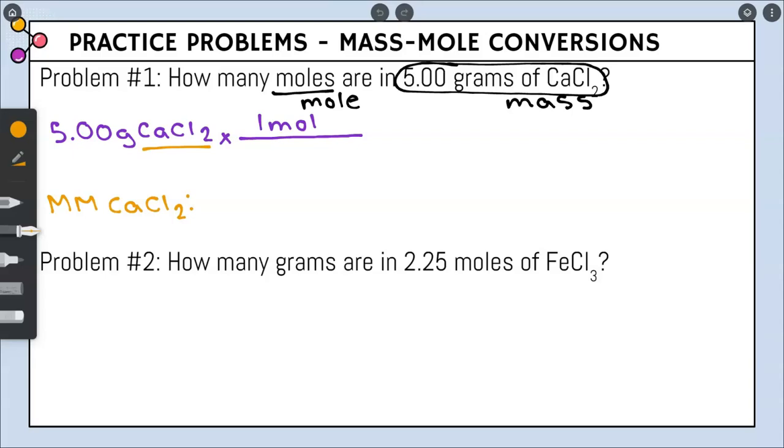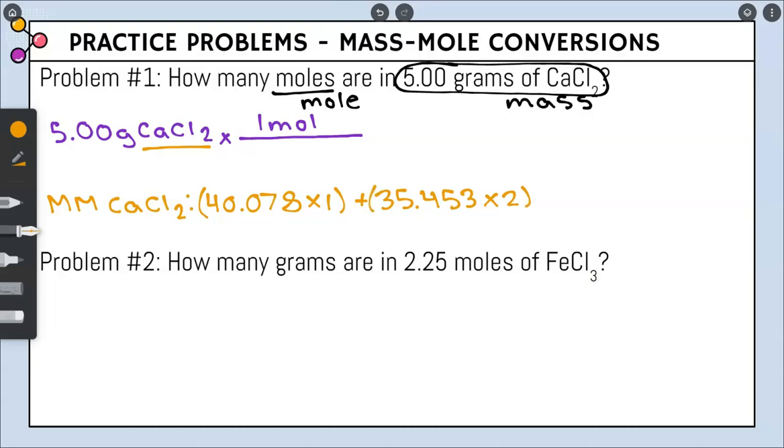The atomic mass of our first element, which is calcium, is going to be 40.078. We will multiply that by 1 because we only have 1 of them in the compound. Chlorine's atomic mass is 35.453, and we have 2 of them in the compound.